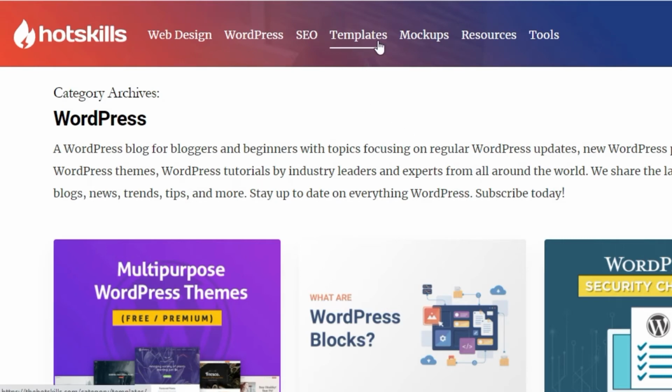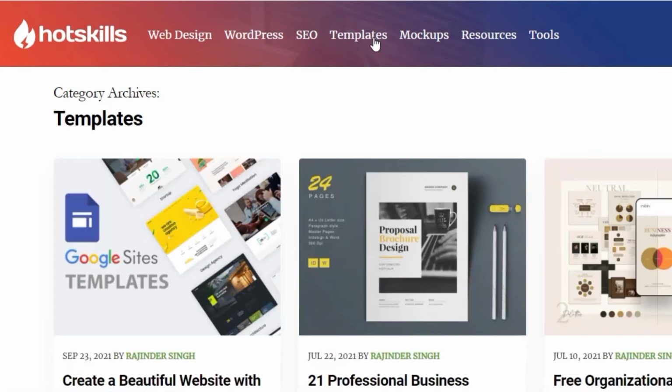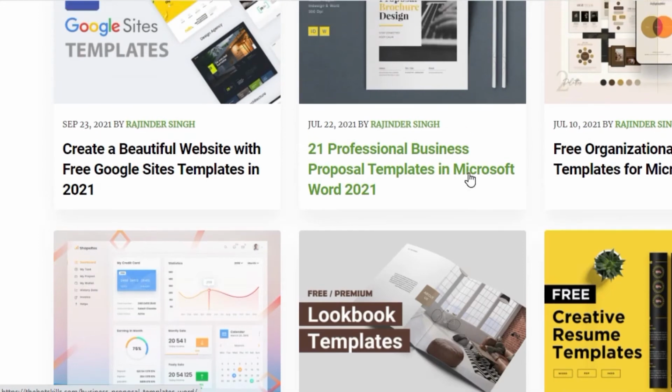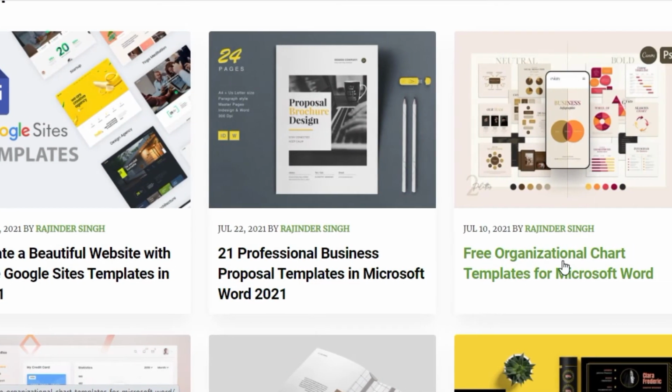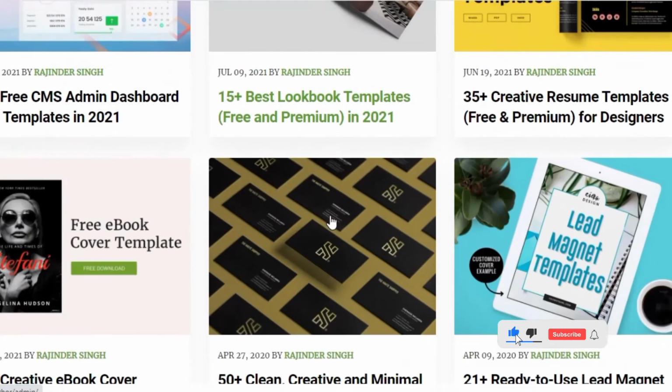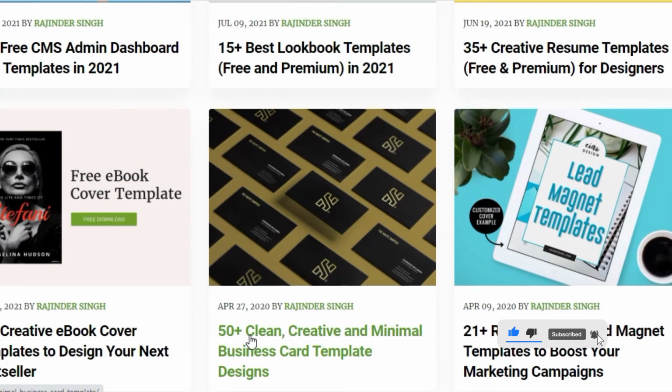Now, if you're looking for templates, you can just click on templates right here and choose any of them that catches your eye. So we have a free organizational chart template from Microsoft Word. Now, when you scroll down, we have other templates as well. We have 50 plus clean, creative, and minimal business card template designs.